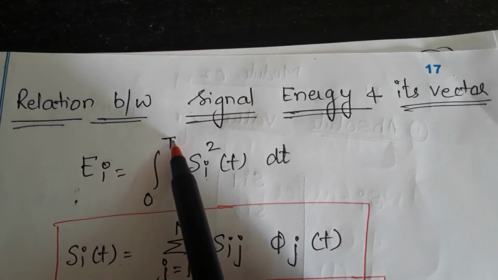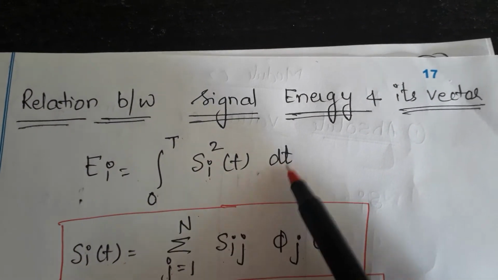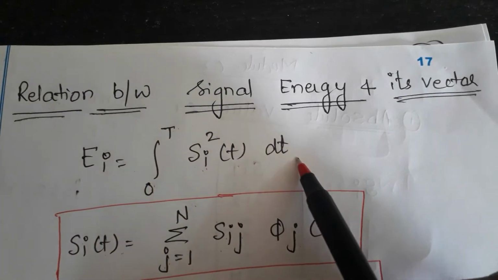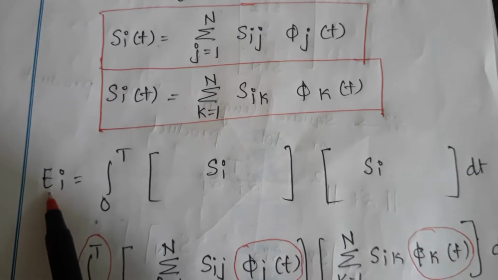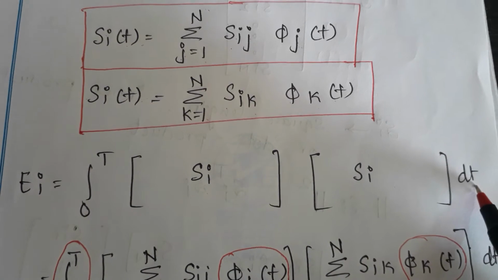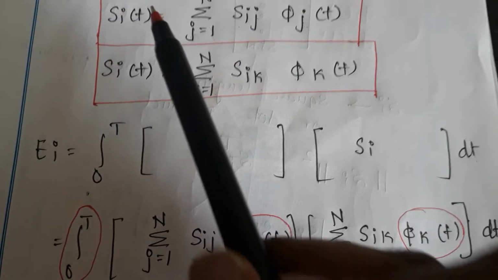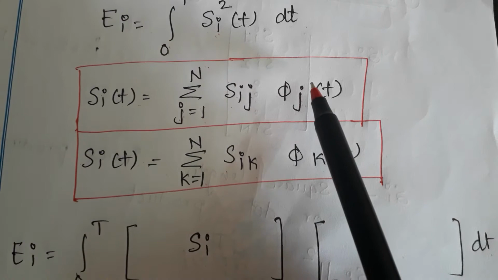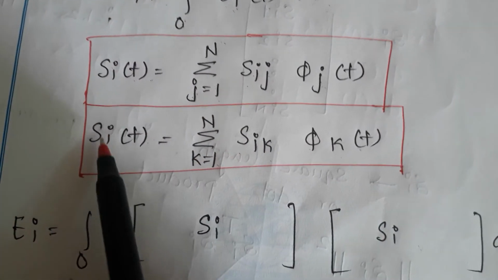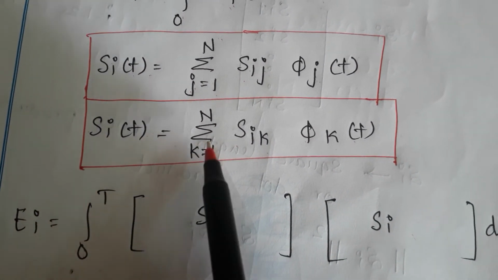Now energy is represented by Ei. So let me go back. Energy is the integral from 0 to T of Si square dt, that is Ei equals the integral from 0 to T of Si into Si dt. I have replaced the first value of Si in terms of j as the first term, then the second value of Si I have replaced by the second term in terms of k.